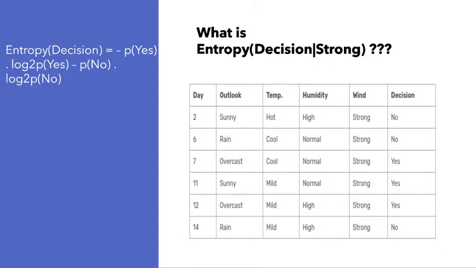Okay. Alright. Can anyone calculate the entropy of decision strong here? Just give me the entropy. The formula is here. The table is here.